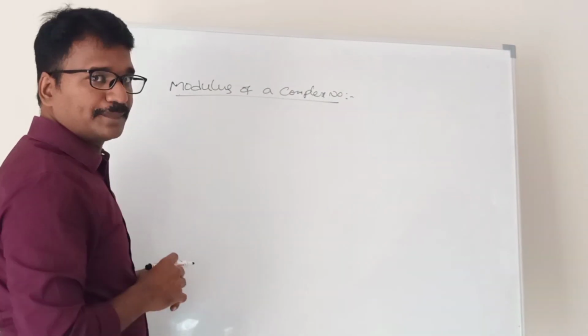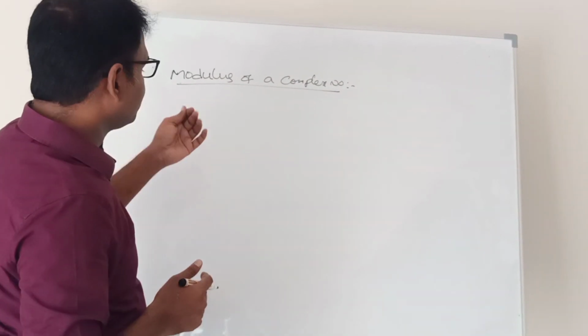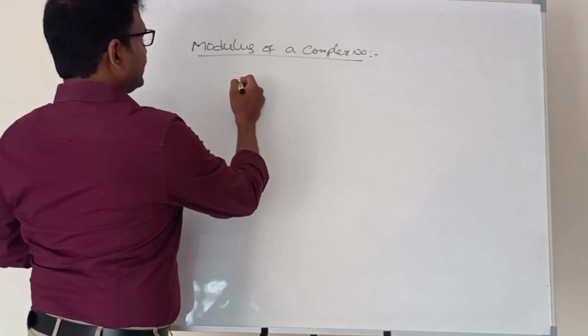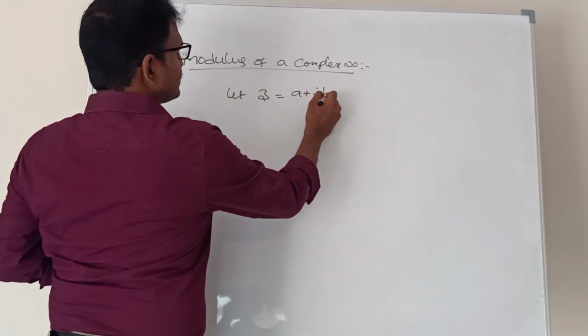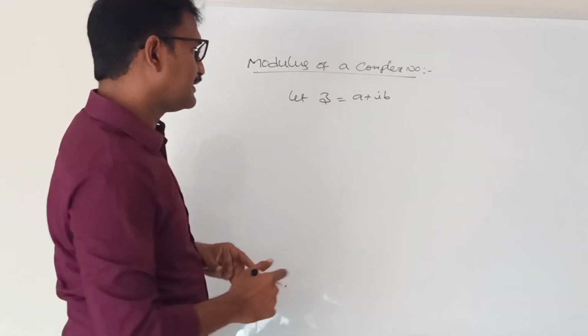Modulus of a complex number. Let Z is equal to A plus iB.